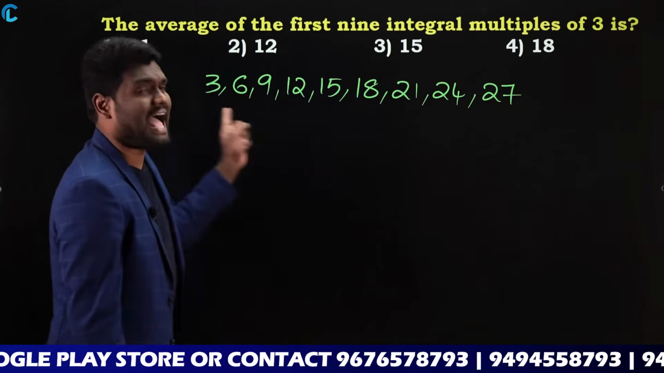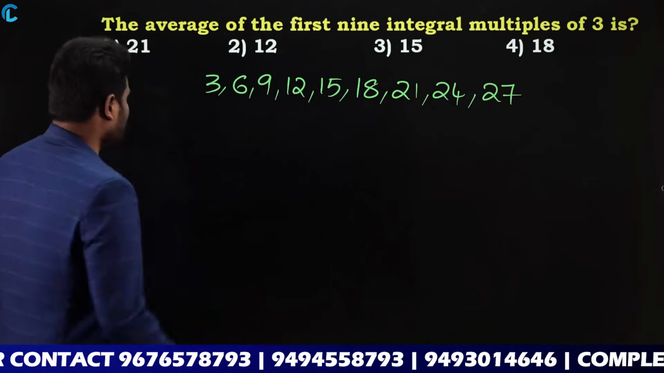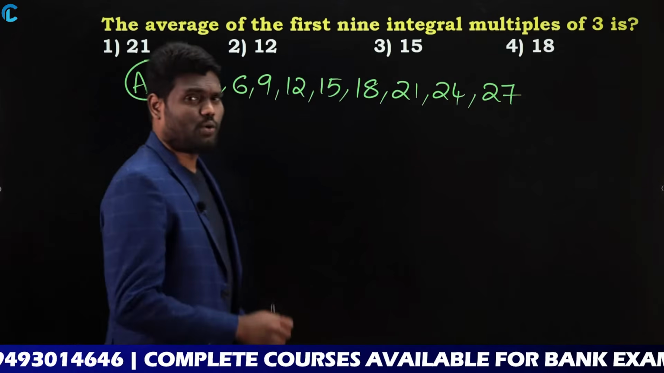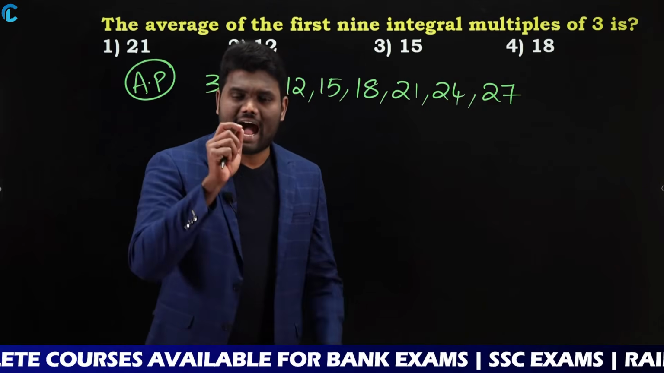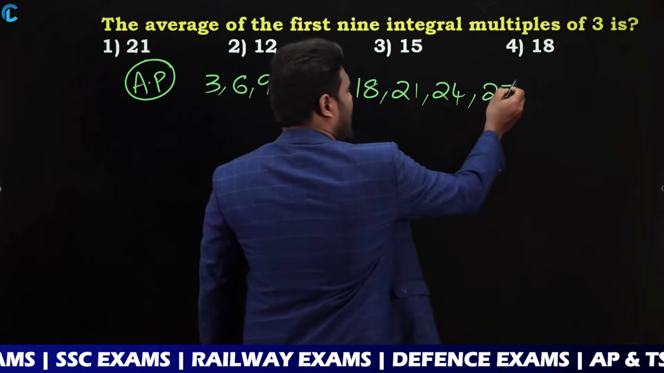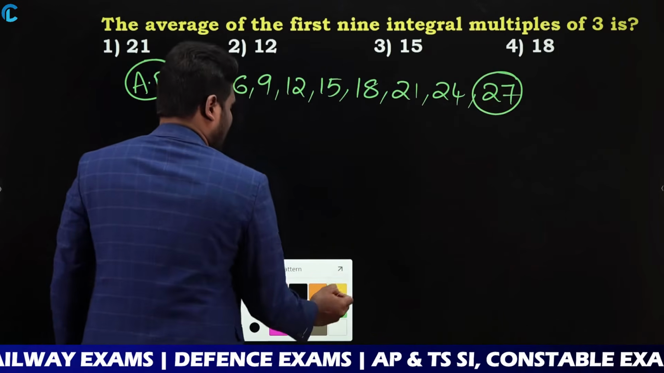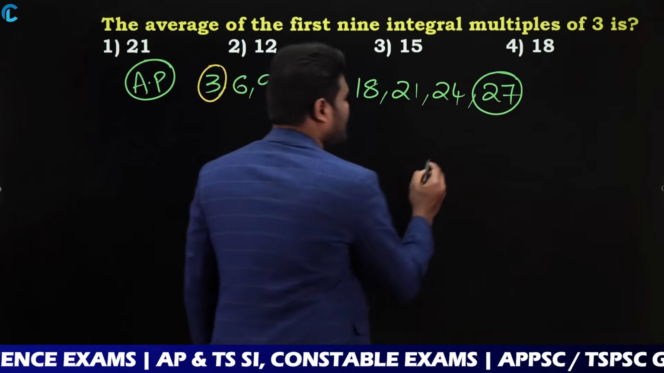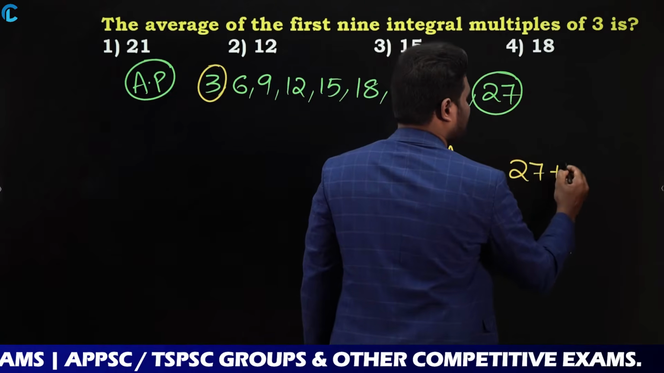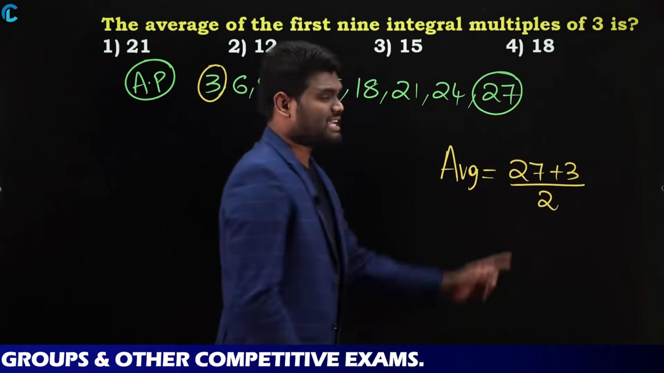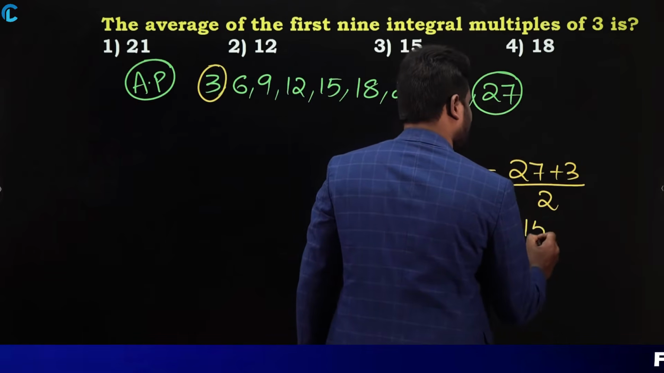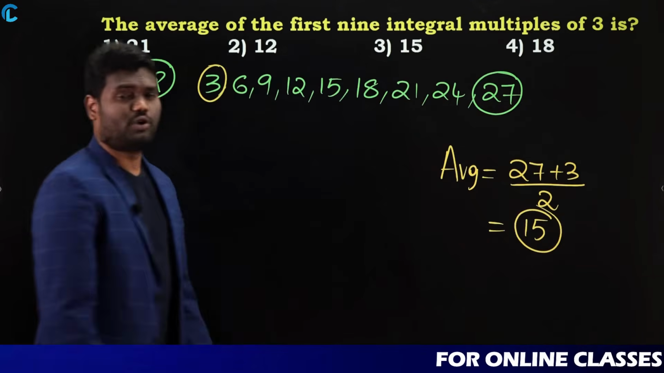Now he is asking us to find the average of these numbers. Already we know that this series is in arithmetic progression. If the given series is in arithmetic progression, as I have told you, average is nothing but highest number plus lowest number by 2. That is what we have discussed. Yes or no? So if you look here, the highest number is 27 and the lowest number is 3. So when you calculate the average, it is going to be 27 plus 3 by 2, that is nothing but 15. So we can say that the answer for this question is going to be 15.